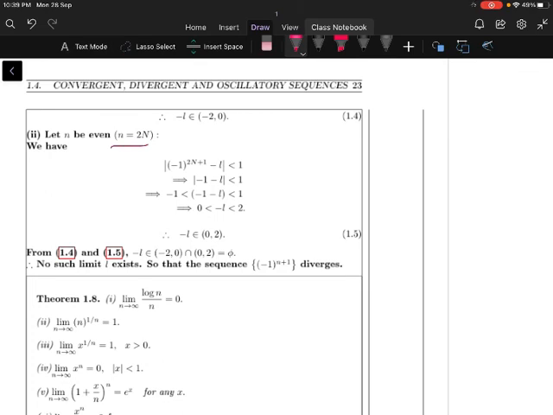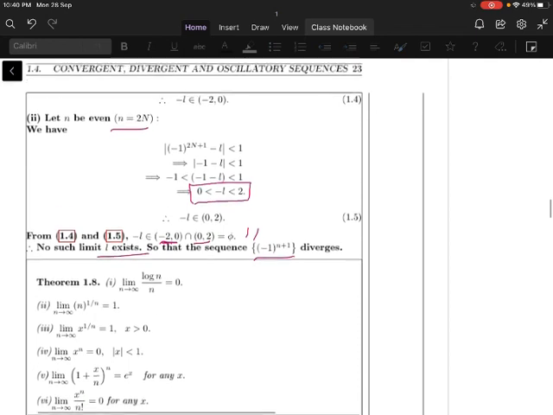Similarly, when n is even, -1 to the power of 2n plus 1 minus L. So this implies 0 is less than minus L, which is less than 2. You can observe that minus L belongs to (-2, 0) when n is odd, and also minus L belongs to (0, 2) when n is even. And there is no common point in the intersection of (-2, 0) and (0, 2), that is the empty set. There is no limit point here. Therefore no such limit point exists. Therefore this sequence is divergent.